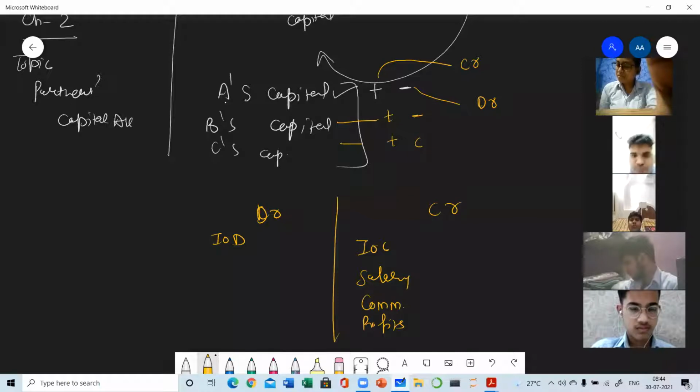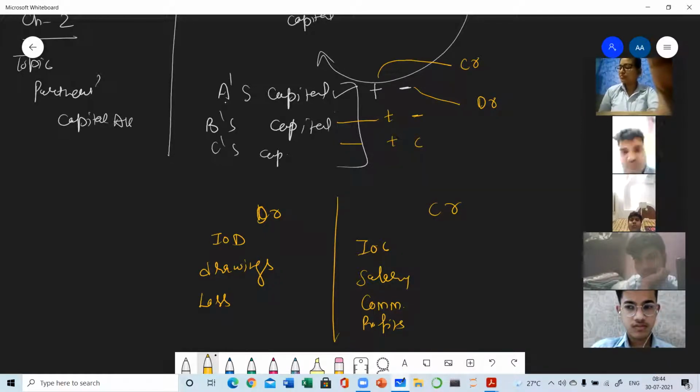Then drawings, and one more thing, that is the loss. Any loss will also be subtracted from the capital. Subtraction means the capital will decrease, and decrease means the capital will be debited.